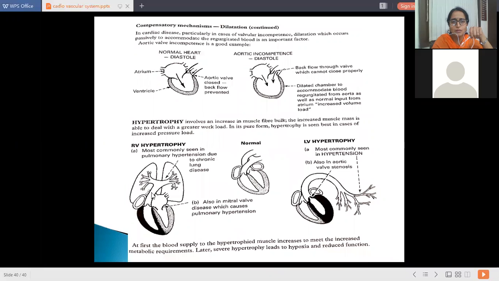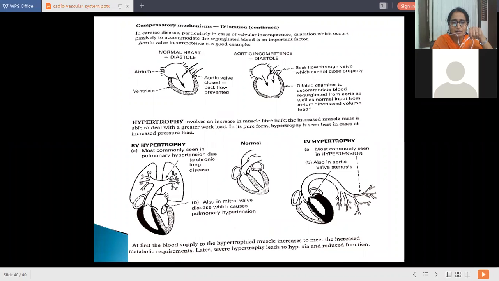So this is the picture of hypertrophy, mostly seen in pulmonary hypertension due to chronic lung diseases. This is the normal picture of the heart, and this is the abnormal, that is, left ventricular hypertrophy and right ventricular hypertrophy. In right ventricular hypertrophy, there is pulmonary hypertension due to chronic lung diseases, and also in mitral valve disease.